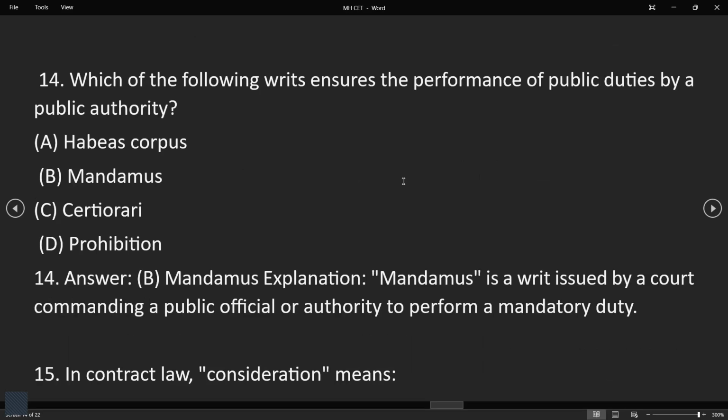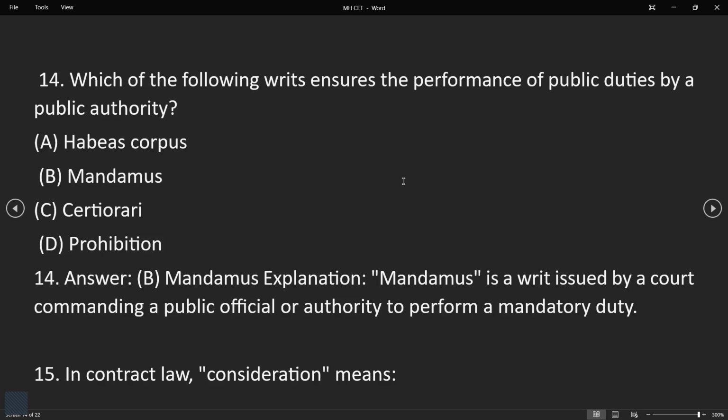Okay, our next question: which of the following writs ensures the performance of public duties by a public authority? So performance of public duties by a public authority. These are the four options: habeas corpus, mandamus, certiorari, or prohibition. So what is the answer? Mandamus. Explanation: Mandamus is a writ issued by a court commanding a public official or authority to perform a mandatory duty.